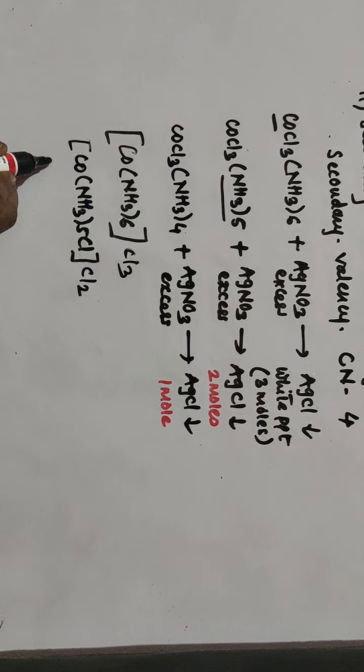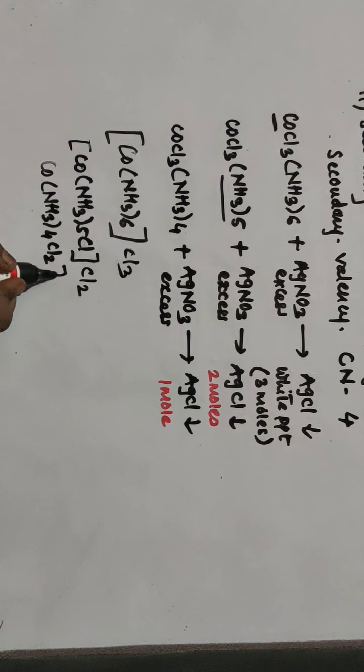In another one, with only 4 molecules of NH3, it requires 2 more chloride ions, so it takes 2 chloride ions from the ionization sphere. Only 1 chloride is left in the ionization sphere, which reacts with excess of Ag plus, and only 1 mole of AgCl is formed.